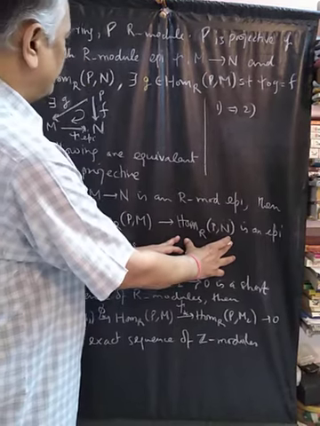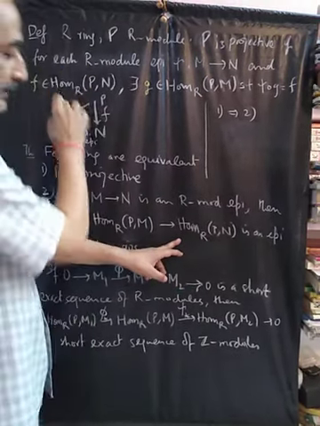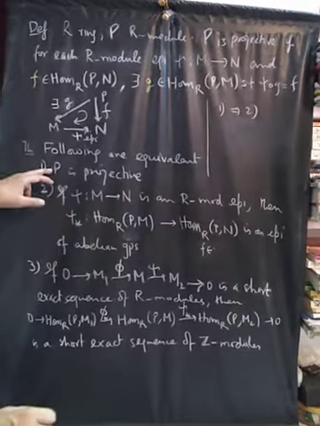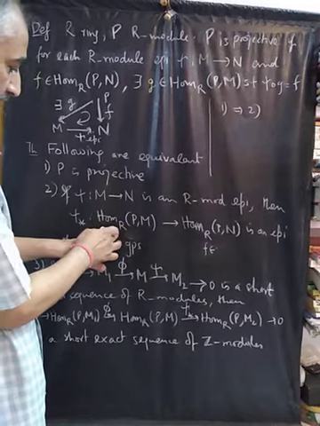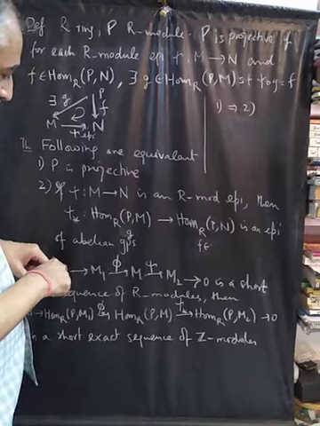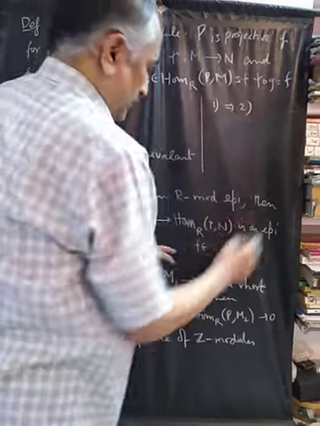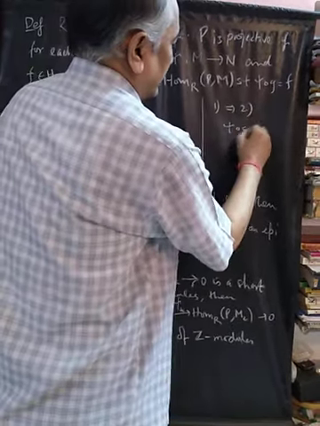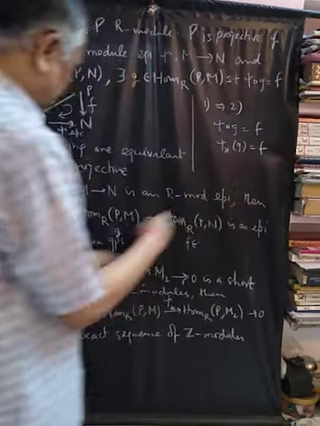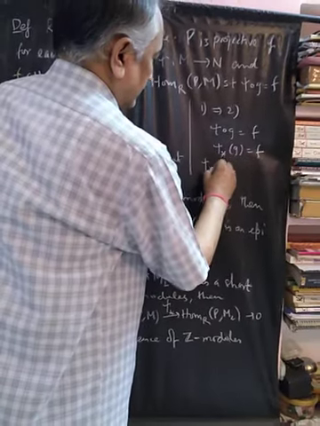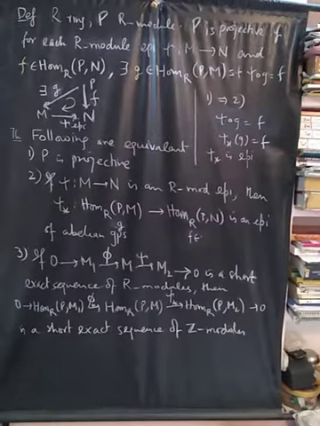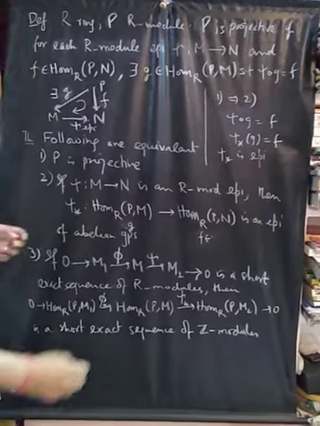Let F belong to Hom_R(P,N). Because P is projective, there exists a G here such that psi composition G is F. Now psi composition G is F implies that psi star G is F. This shows that psi star is an epimorphism of abelian groups.